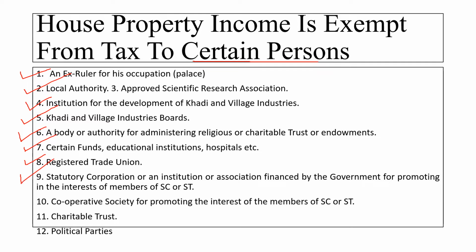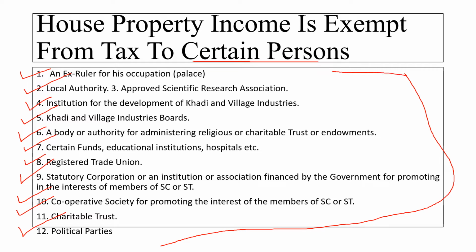Ninth is a statutory corporation or an institution or association financed by the government for promoting the interests of members of SC or ST. Tenth is a cooperative society for promoting the interests of members of SC and ST. Eleventh is a charitable trust, and twelfth is political parties. So all these are exempt from tax. They don't have to pay tax on house property.